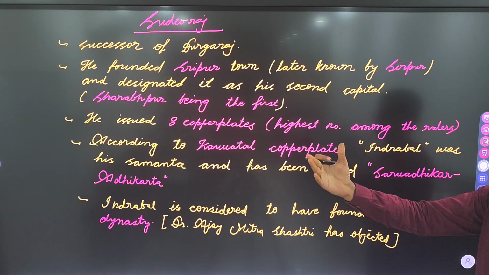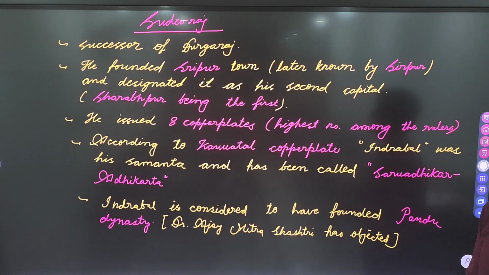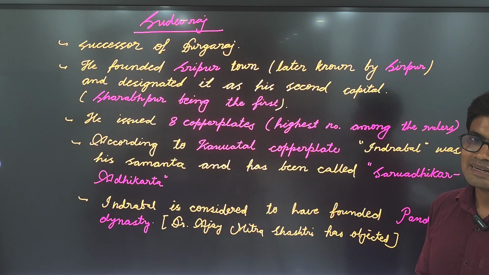So he was the successor of Durgaraj. He founded Sirpur and designated it as his second capital. At the same time, Sharabhpur enjoyed the status of the first capital. He issued 8 copper plates, which was the highest number of copper plates among the rulers of this dynasty. And according to Kawwatal copper plate, Indrabal was the Sarvadhikar Adhikarta, a Samant under Sudevaraj, and he is the same Indrabal who is known as the founder of the Pandu dynasty, although some historians like Ajay Mitra Shastri disagree